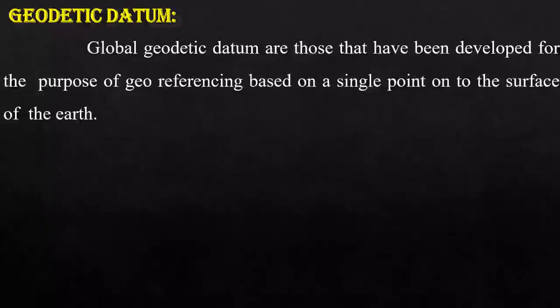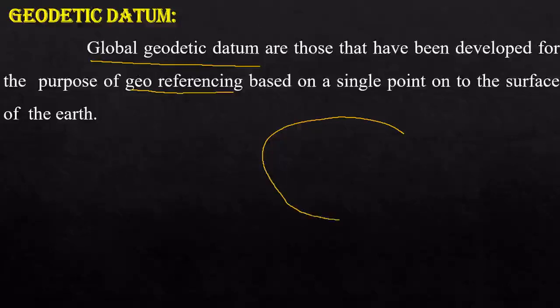Now, what is global geodetic datum? Global geodetic datums are those that have been developed for the purpose of georeferencing based on a single point on the surface of the earth. So you have the surface of the earth, and you take some reference point, a single point on it.